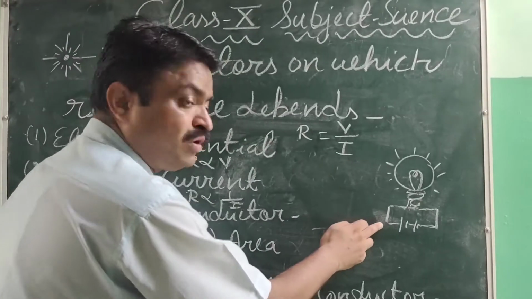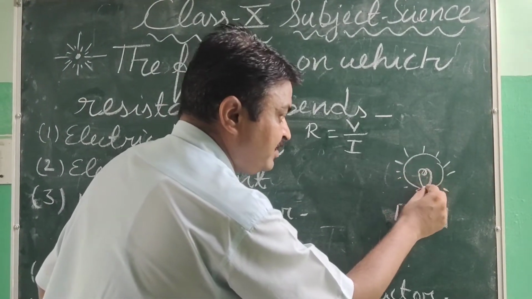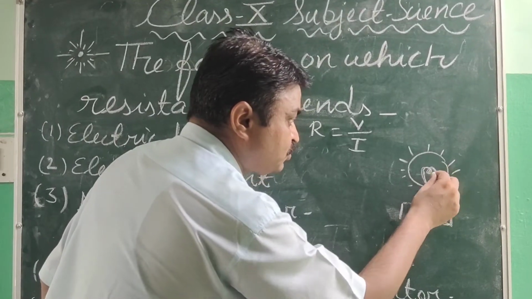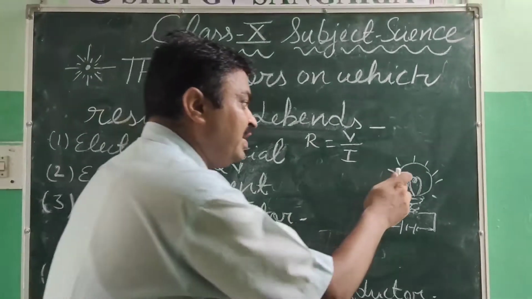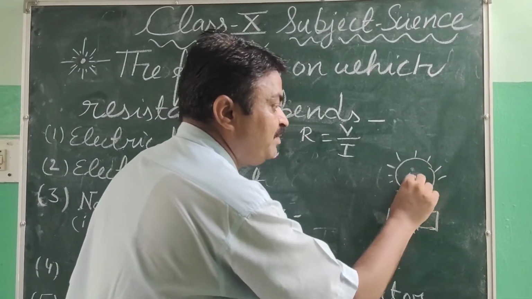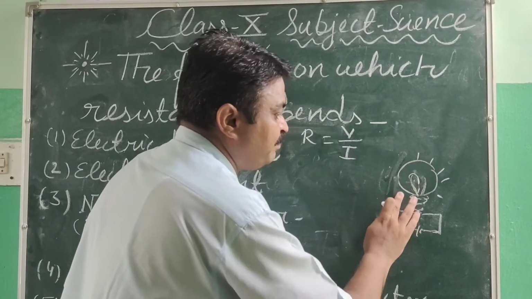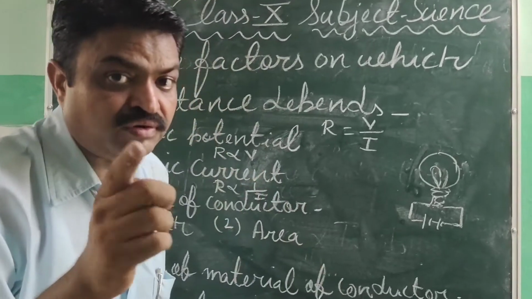And due to that high resistance, the filament shows more heating effect, and due to that heating effect, the filament will be fused, and that bulb will go out, will not glow.